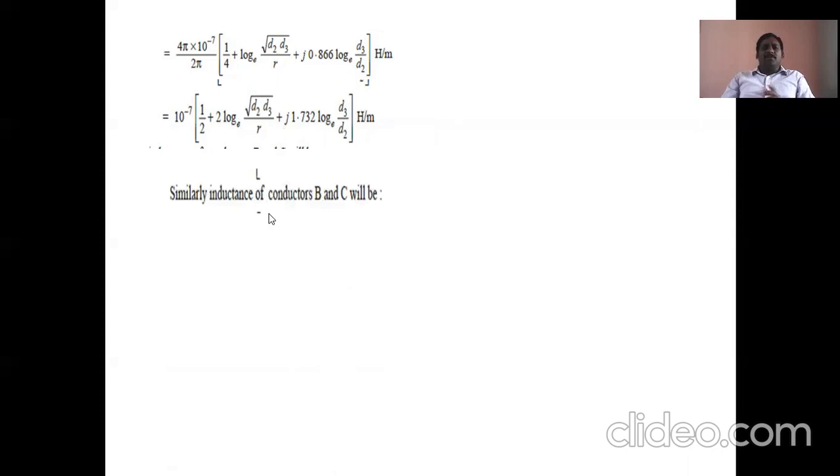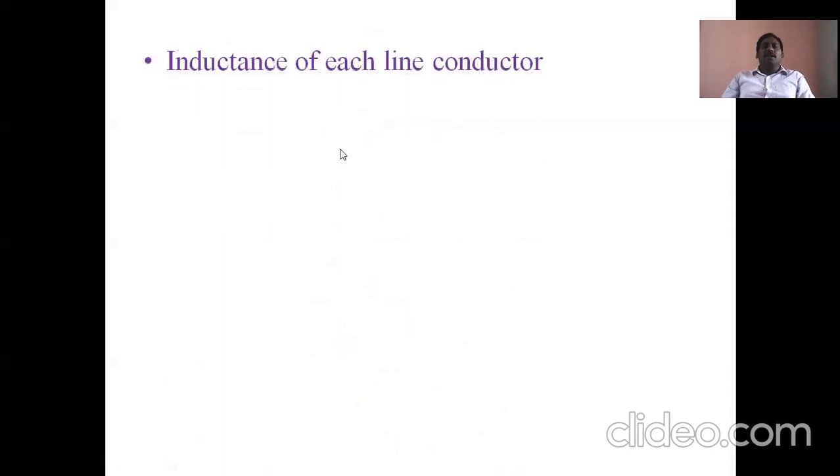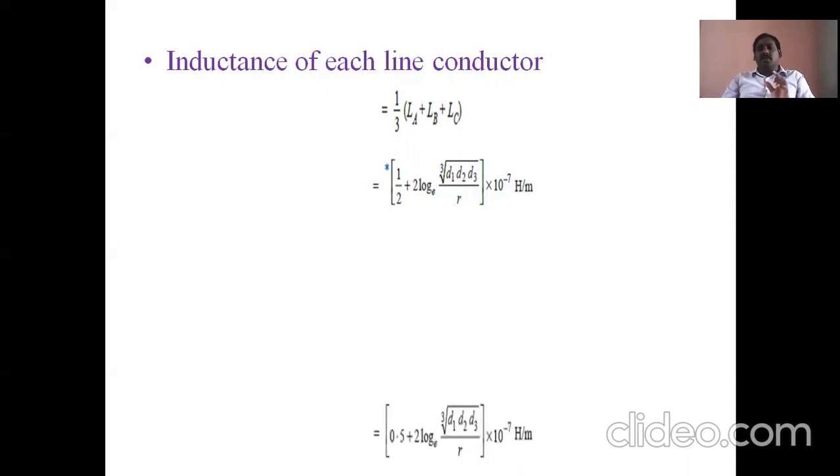Similarly, inductance of conductor B and conductor C like this. This is in terms of D3, D1, D1, D3. Similarly, inductance of conductors C and A, here like this we can write LB, LC. So finally, inductance of each line conductor is 1 by 3 into LA plus LB plus LC. We can add like this. What happened? 1 by 2 plus simplification. 1 by 3 into LA is there, LB is there, LC is there. We will do that simplification, no problem. 1 by 2 plus 2 log e cube root of D1, D2, D3 by R into 10 power minus 7 Henry per meter. This is for unequal spacing, inductance of each line conductor.